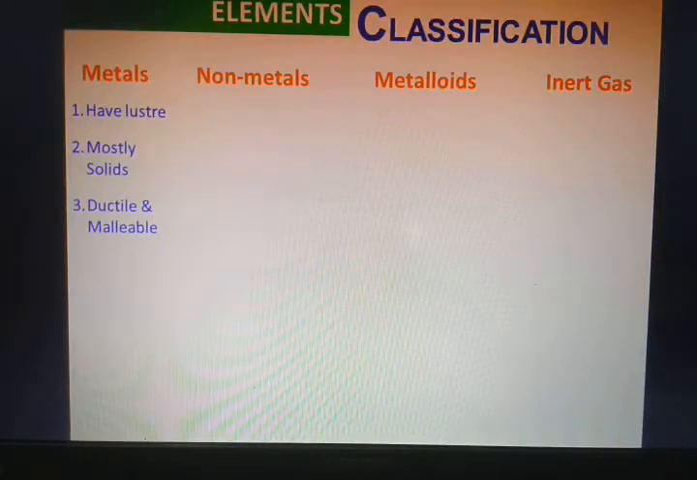You must have noticed, if I'm not wrong, that when you buy new utensils, utensils are made up of metals, of course we know that.